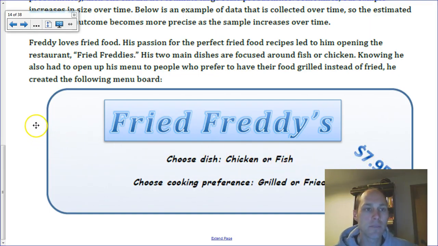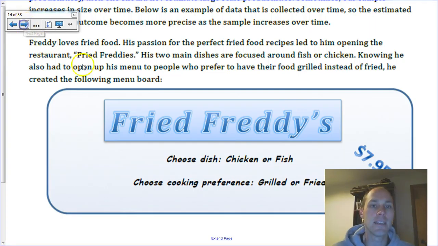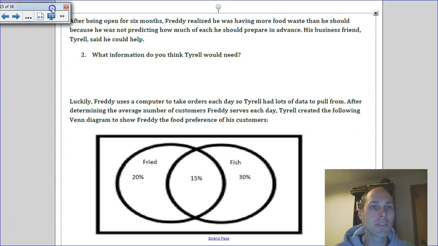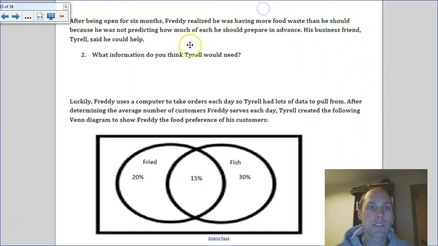So let's see how well his business is doing in this manner. After being open for 6 months, Freddy realized he was having more food waste than he should because he was not predicting how much he should have prepared in advance. His business friend Tyrell said he could help. What information do you think Tyrell would need?